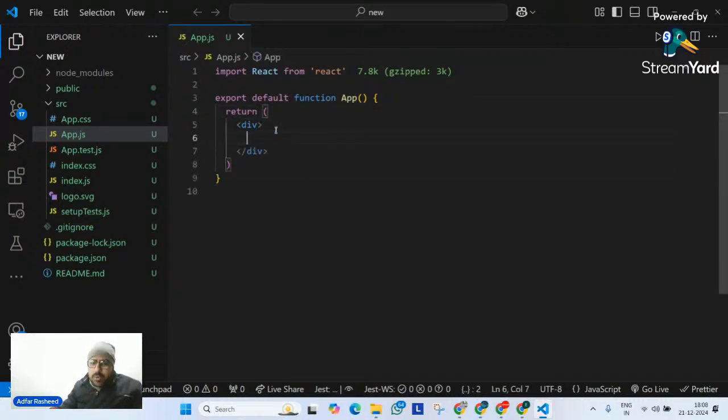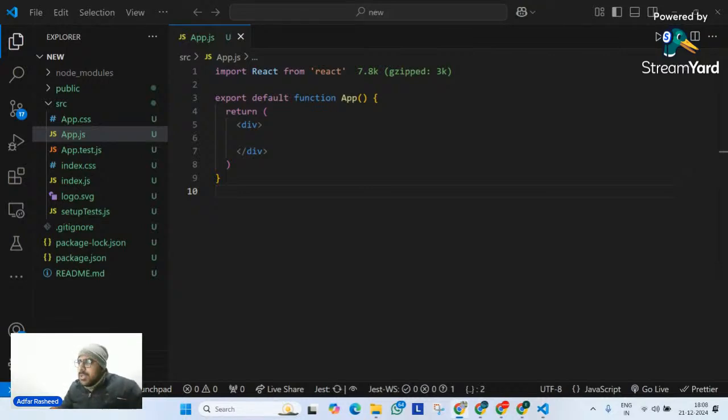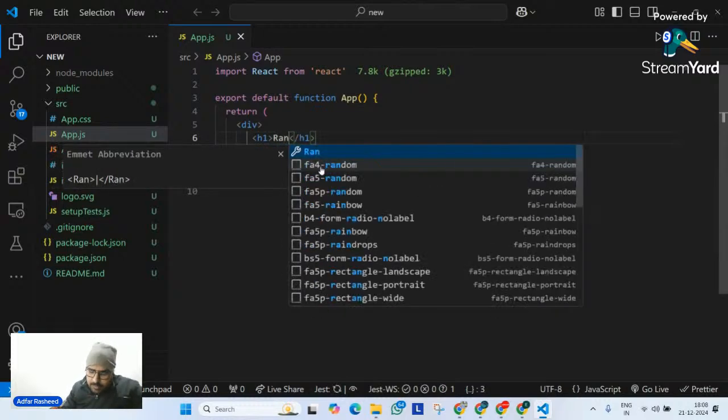So let's suppose what I want to do is simply fetch an API. Let me try to find some API on the internet. Allow me a second. I have a joke API, so let me use the same API. On this API, I will try to make a request, and then I will simply try to display a joke. When I click on generate joke, it should simply give me a joke. That's what I want. Now, what do I need to do for that? I always say create a static design first. So that's what I'm going to do. I'm going to go here and simply say H1: this is my random joke application.